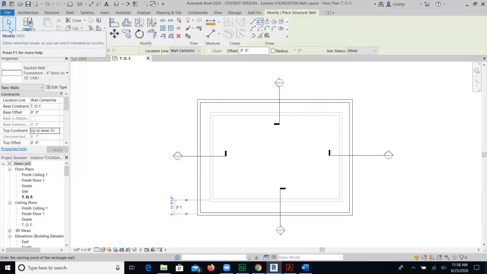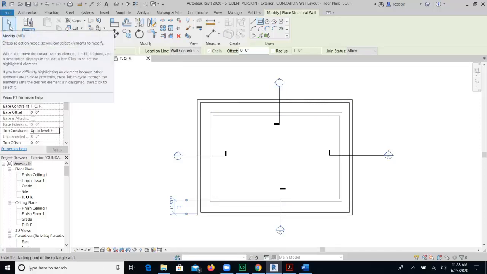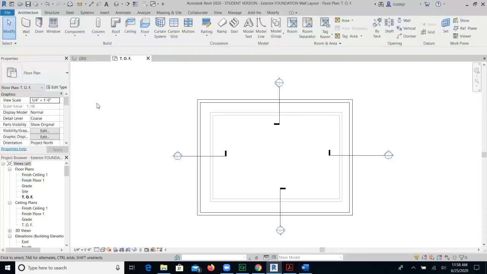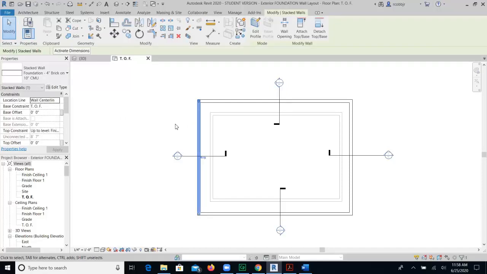You will go to your Modify button under File. We will need to make sure to check that the walls are oriented or facing the correct direction. We will select one of our exterior foundation walls.